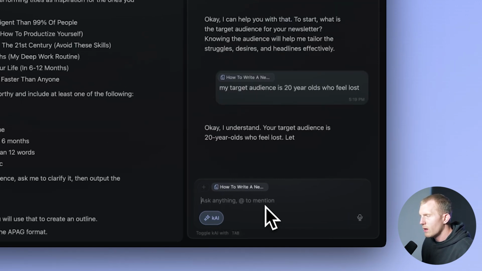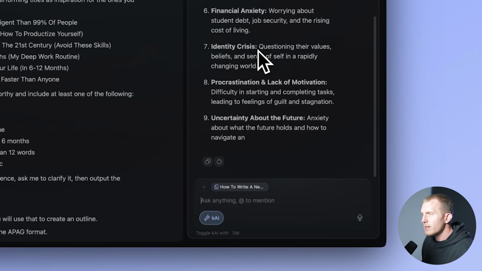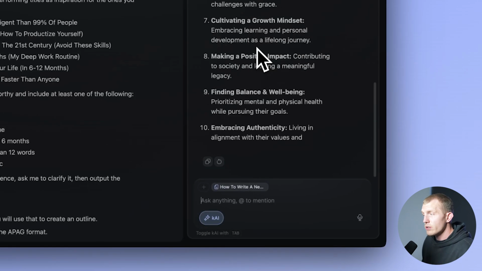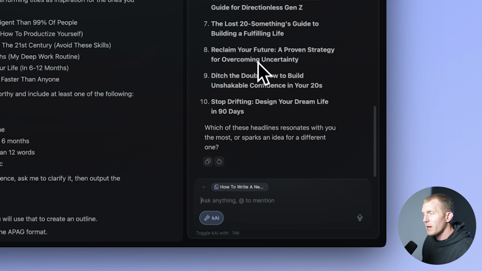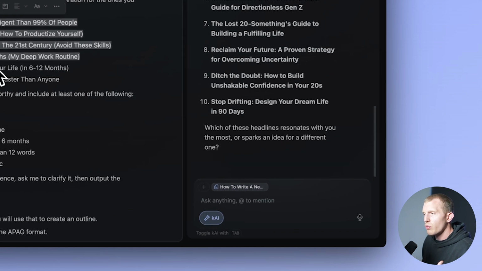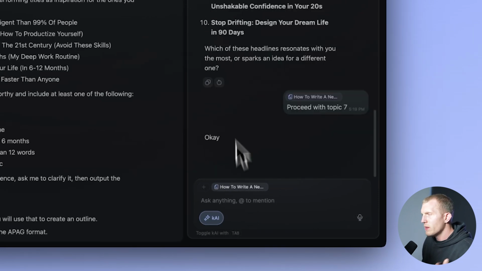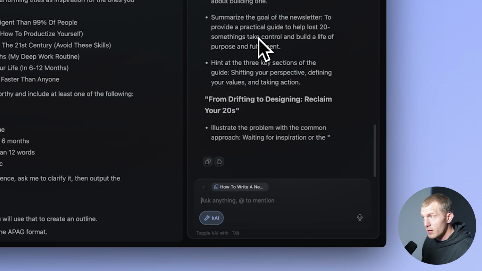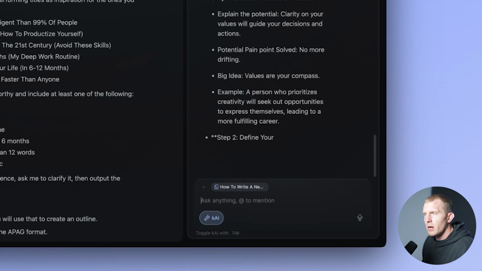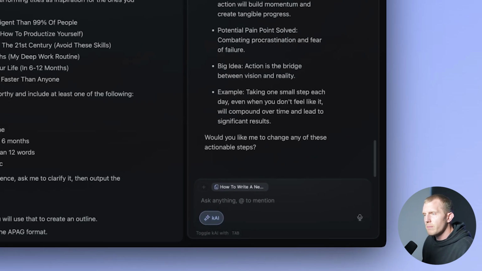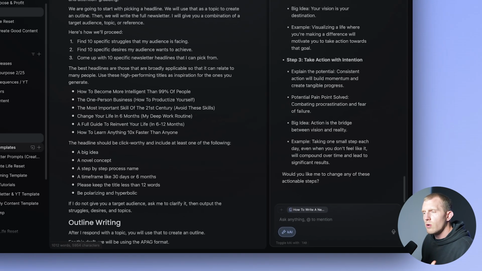And then it says, okay, here's 10 pain points, 10 desires, and 10 topic ideas based on headlines that have previously done well for me. And then I say, okay, proceed with topic 7. And then it fills out the outline for me. And I can use that in my own newsletter template if I want to. Again, we have a video on that on the channel of how to write weekly newsletters.